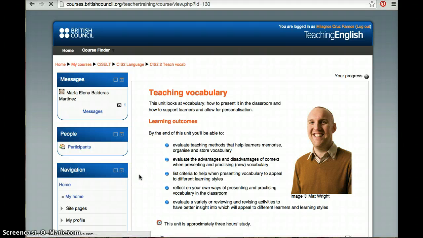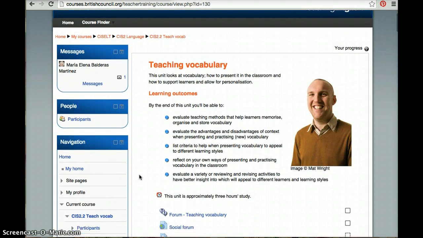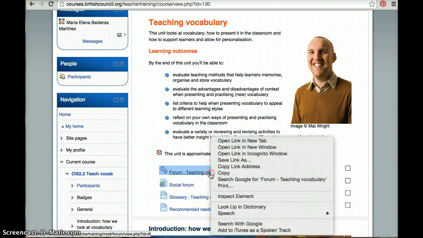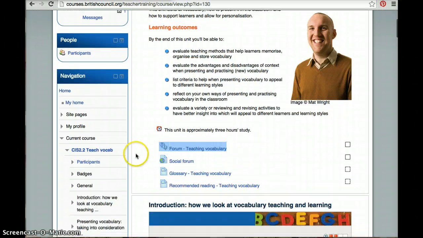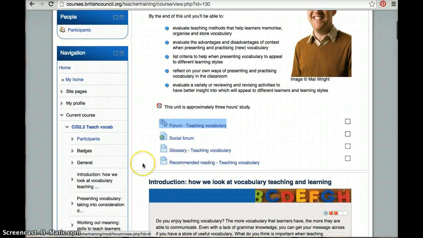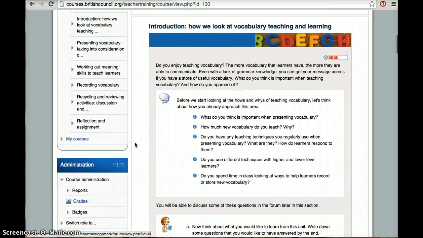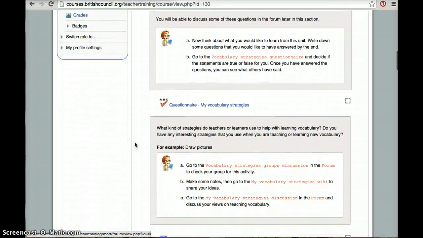By now you know that we always have this welcome page, which is like a summary of the contents of the unit. Here we have the access to the forums. I am gonna open this in a separate tab so I can show it to you later. We have a social forum which you can use to interact with your partners, with your colleagues. Okay, we have a glossary, we have recommended reading, and starting here we have the activities for the unit. So right now I am really interested in you taking a look at how busy this unit is, alright?